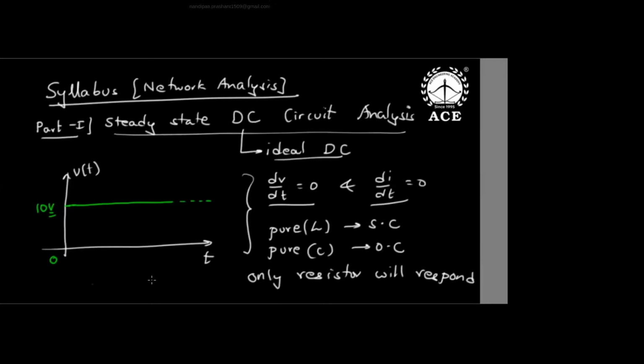So, ideal DC is very difficult to generate, but it may exist only in certain areas at small signal level, like a newly purchased cell and a voltage regulator in analog lab, up to a few milliwatts or watts only. Okay? Now, when ideal DC is given, otherwise all the rest are practical, sir.